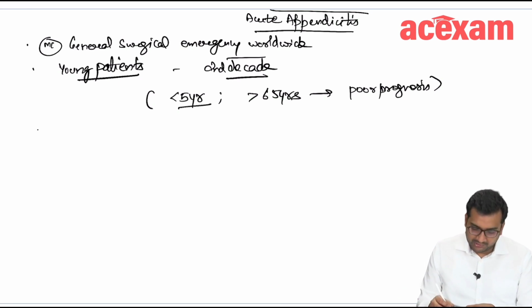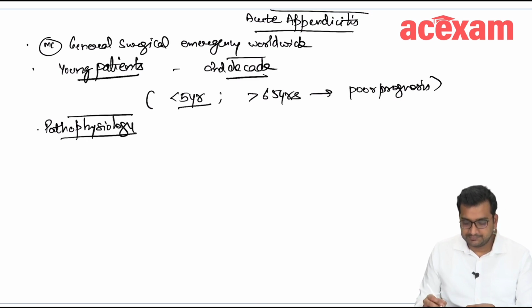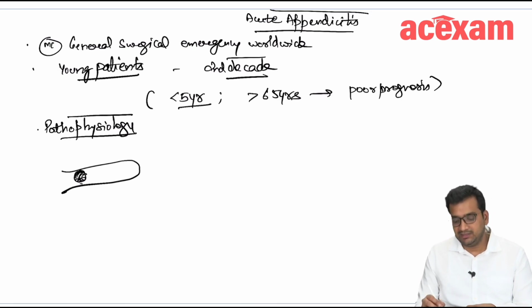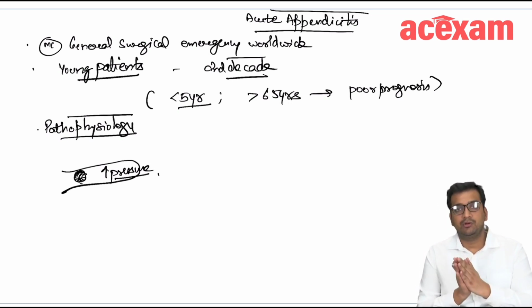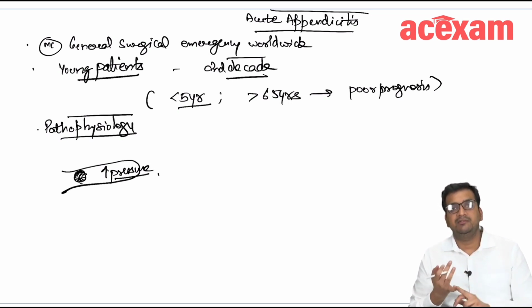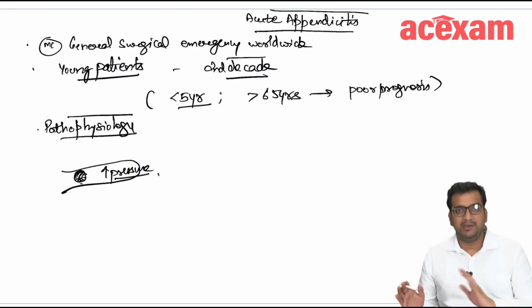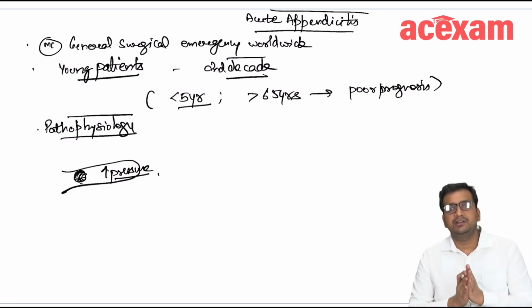Okay, so now what is the pathophysiology? Now this is appendix. There is a fecalith here in the appendix. Due to this presence of fecalith, there is increase in pressure. Okay. So this increase in pressure of the appendix leads to blockage of the blood supply, lymphatic supply to the appendix. So it is very easy to understand.